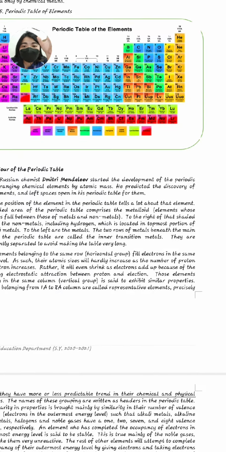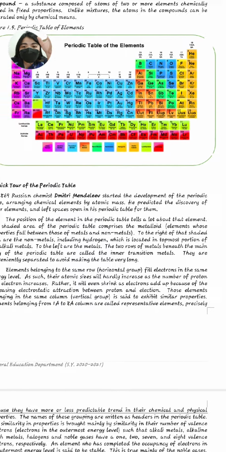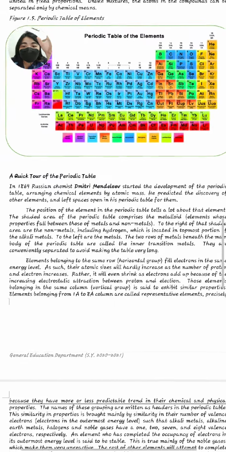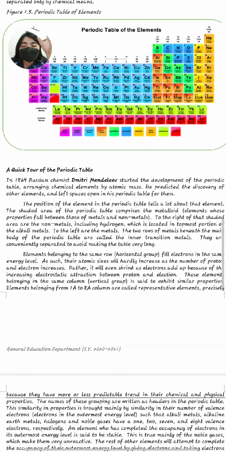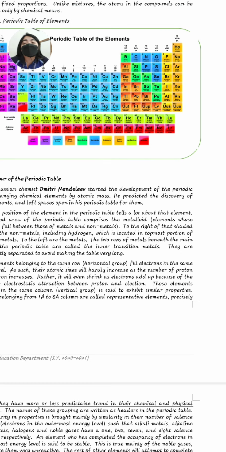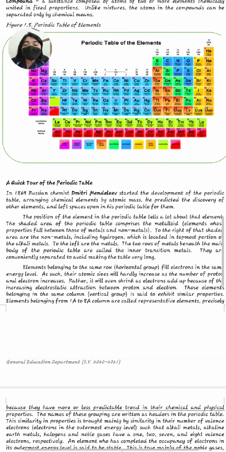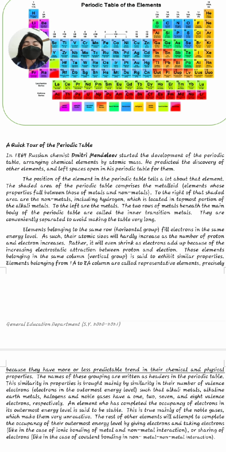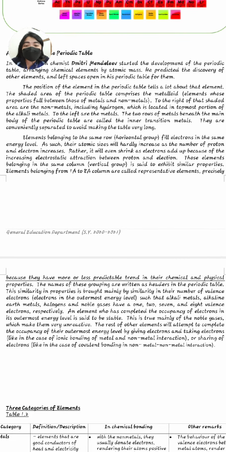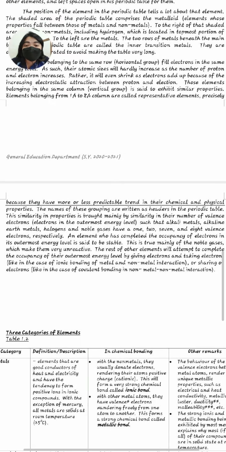So from this area, from the right area also, it is the location of alkali, which is located topmost of the alkali metals. To the left area, this is the location of metals. I will be giving you the characteristics of metals and metalloids. I will not be reading it further, because I know you can read.